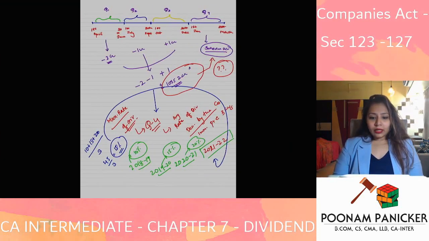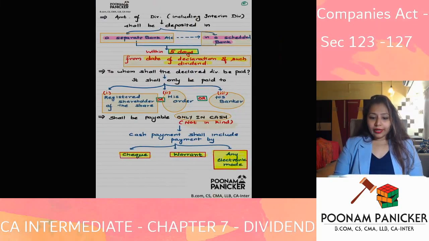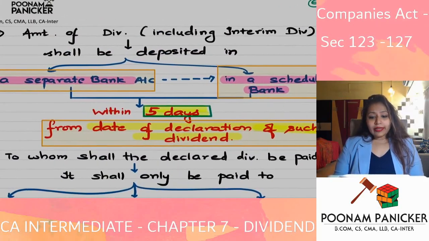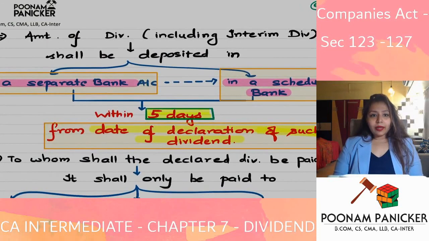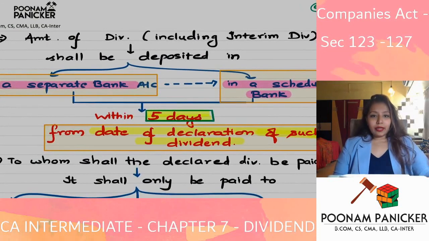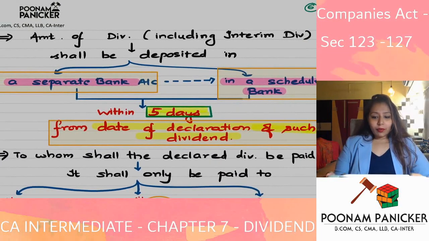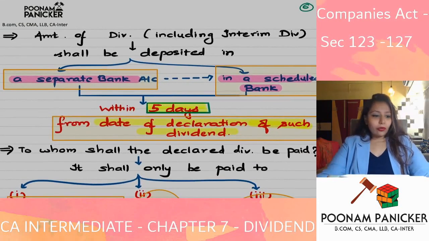Now going ahead, once dividend is declared, always remember, the company does not have to declare any dividend. But if the company does declare dividend, it becomes a debt due from the company to the shareholder, or to the member of the company. So once the company has declared dividend, including interim dividend, it is not money which the company can keep with itself. There is an obligation which says that the money shall be deposited in a separate bank account.